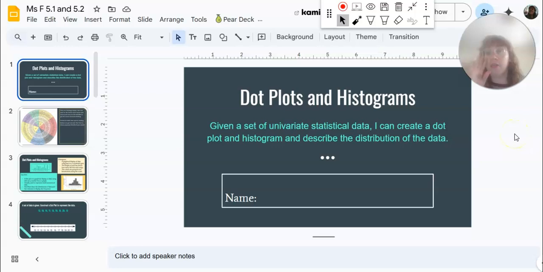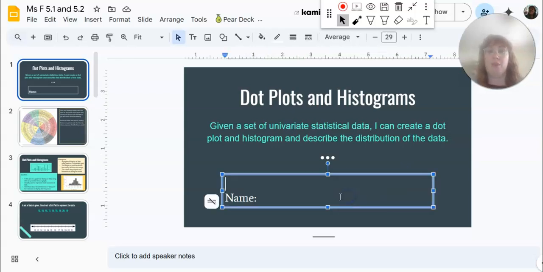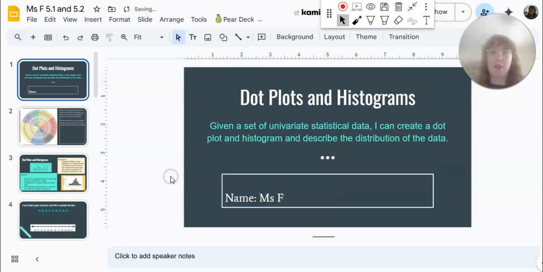So we're going to be looking at three types of graphs: dot plots, histograms, and box plots. So the first two are dot plots and histograms. They're kind of similar, and you'll see how. And our goal is that given this set of univariate statistical data, you'll be able to create a dot plot and histogram and describe the distribution of that data. So next to name, you can just click that text box and type your name in and then push to the next slide, slide 2.